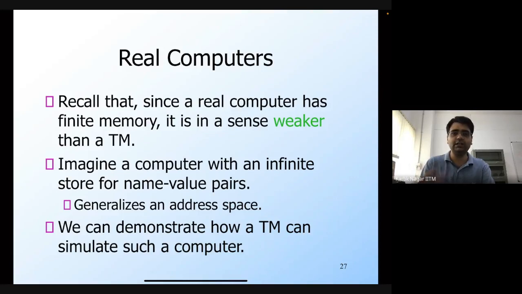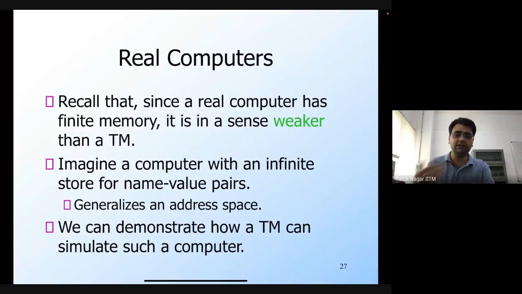The actions of a real computer using a Turing machine. We have already seen in the last lecture how a Turing machine can perform basic arithmetic operations like addition, subtraction, multiplication, and so on. A real computer has an arithmetic and logical processing unit, the ALU, and each of the instructions in the ALU can be performed by the Turing machine.